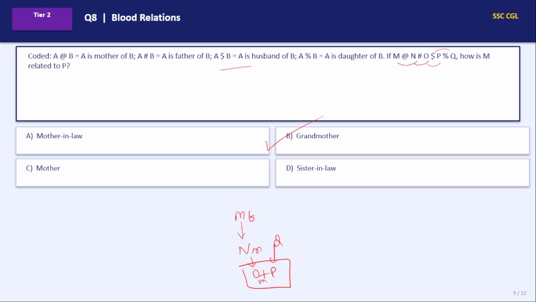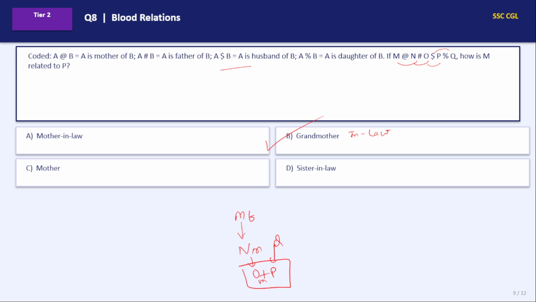One second. How is M related to P? Correct answer should be grandmother-in-law. Right? Let me change this, because obviously mother-in-law will not be the answer. Grandmother-in-law.